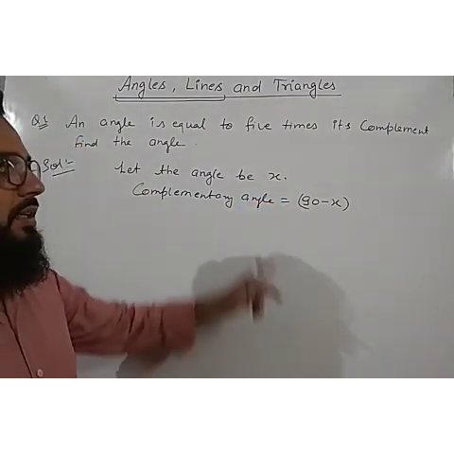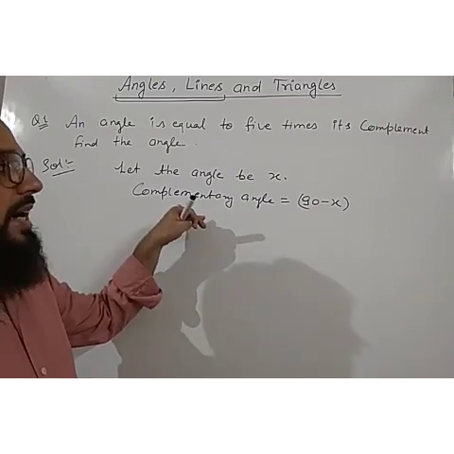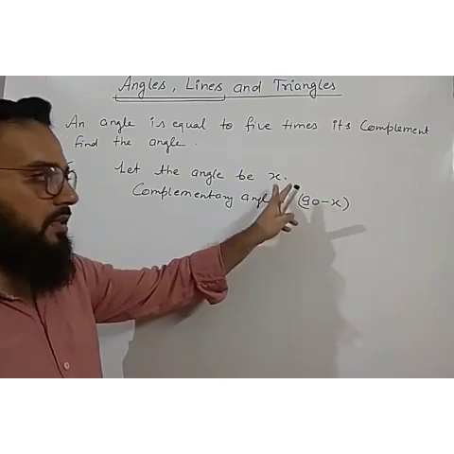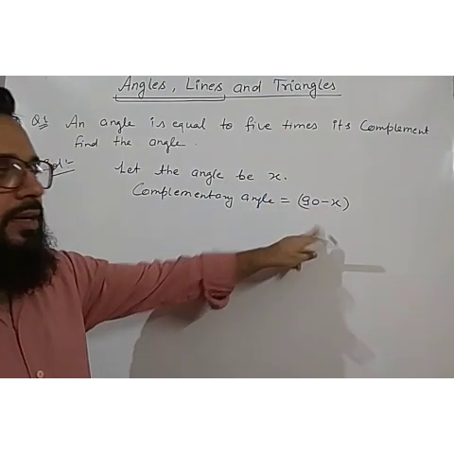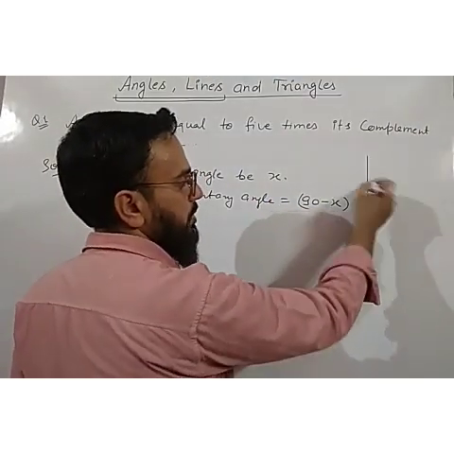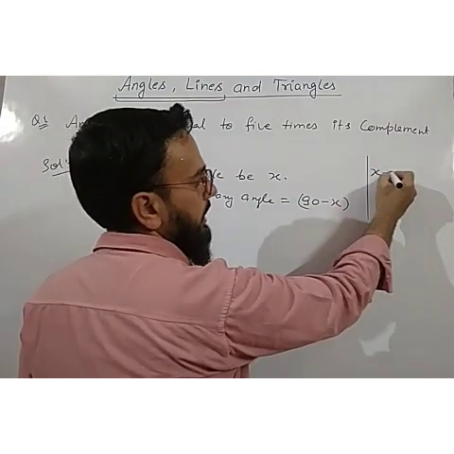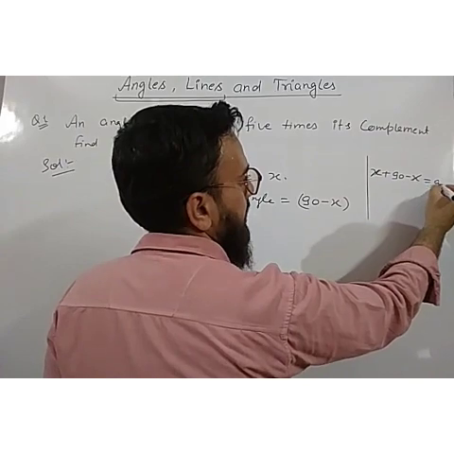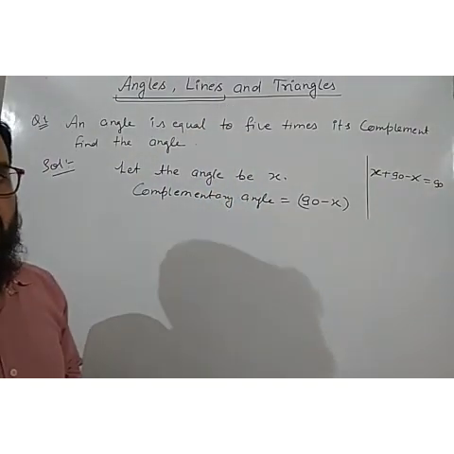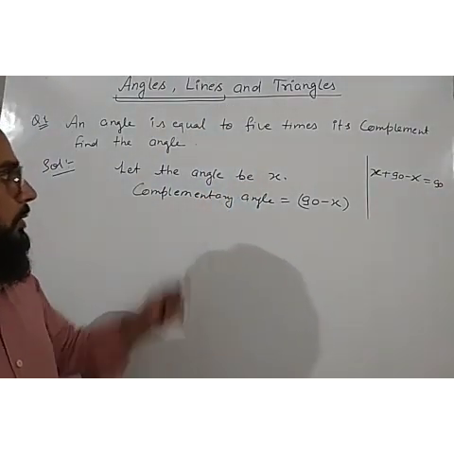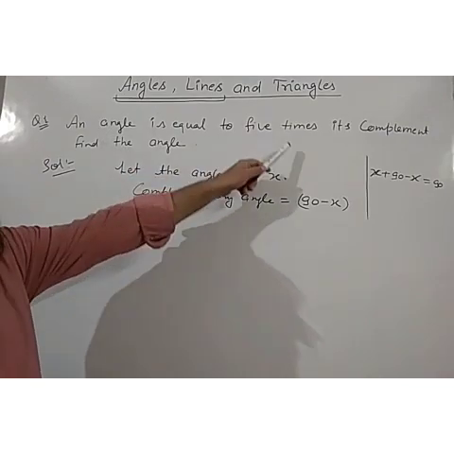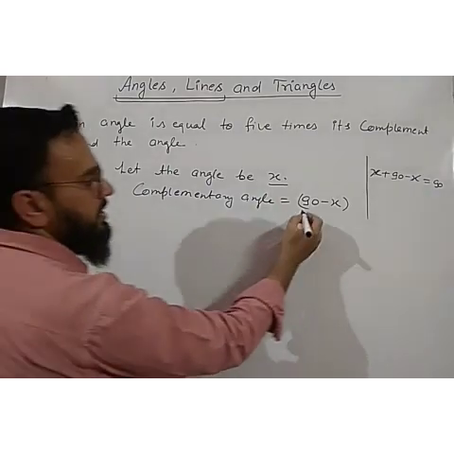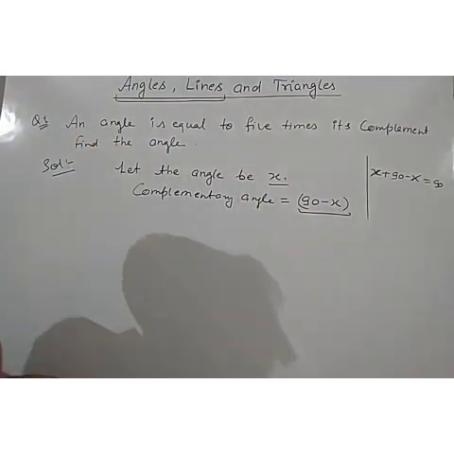Whenever we are given an angle and we have to find the complementary angle, the complementary angle will be 90 minus x. If x is the angle, then the complementary angle will be 90 minus x. Why am I taking this 90 minus x? Because the sum of these two angles, you can check, will be x plus 90 minus x. This x will cancel out, and it will be equal to 90 degrees. And this is the definition of a complementary angle. So we have taken, let the angle be x, then its complementary angle will be 90 minus x.